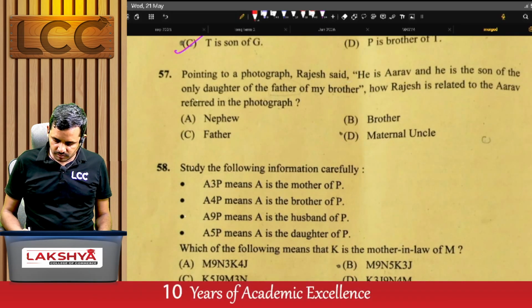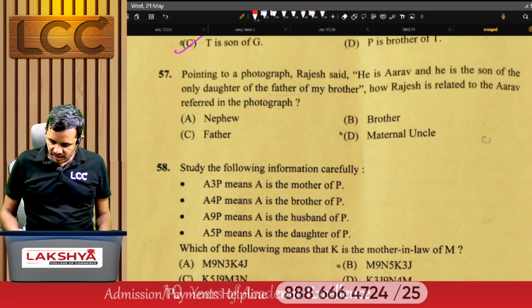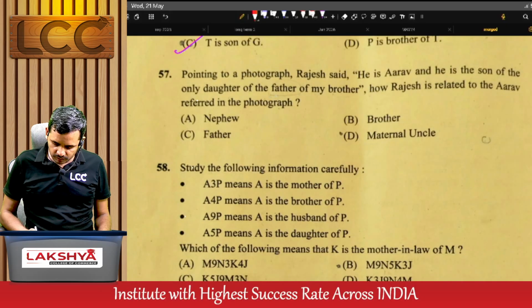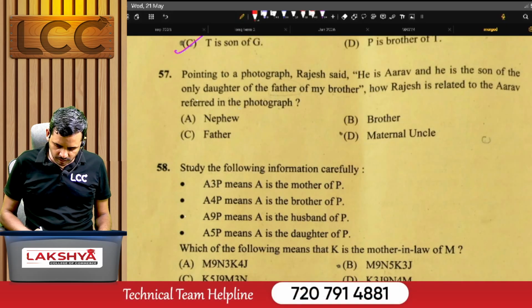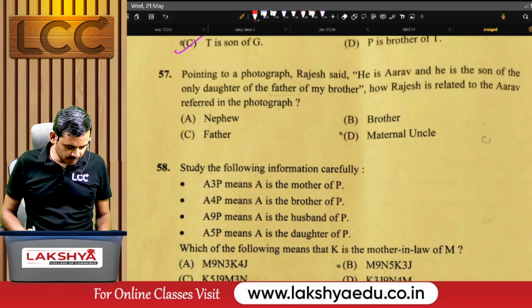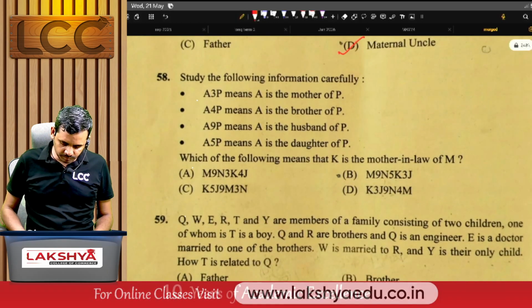Pointing to a photograph, Rajesh said, "He is Arav, and he is the son of the only daughter of the father of my brother." How is Rajesh related to Arav? Refers to the photograph. For this one, the right answer is D.